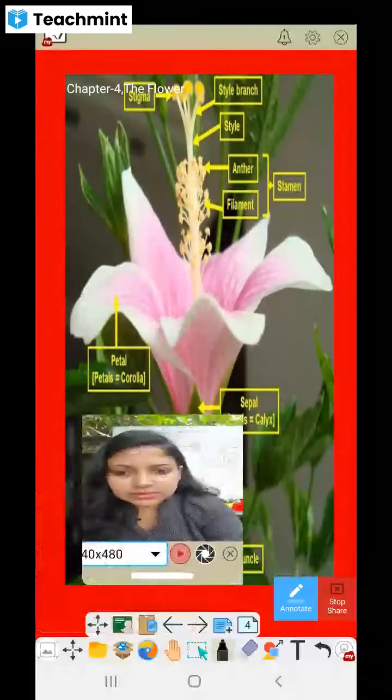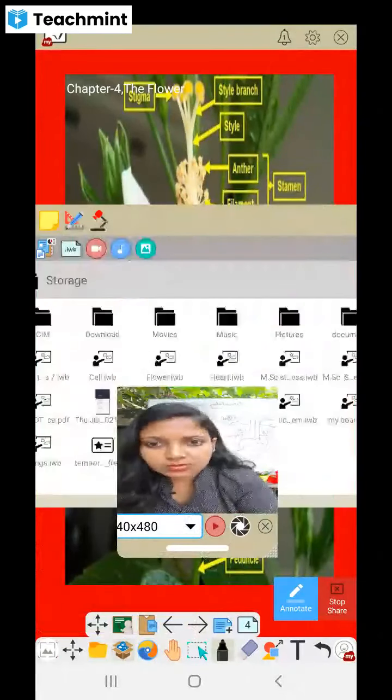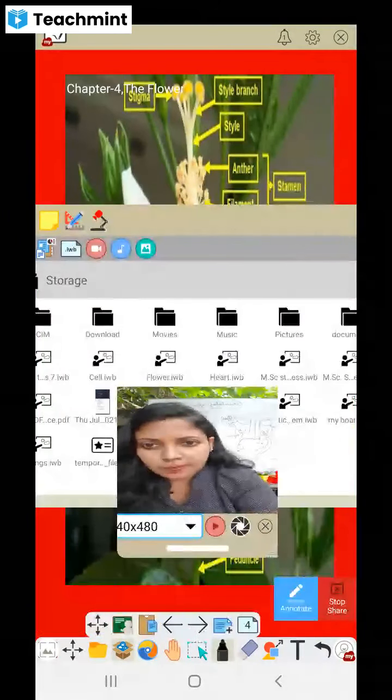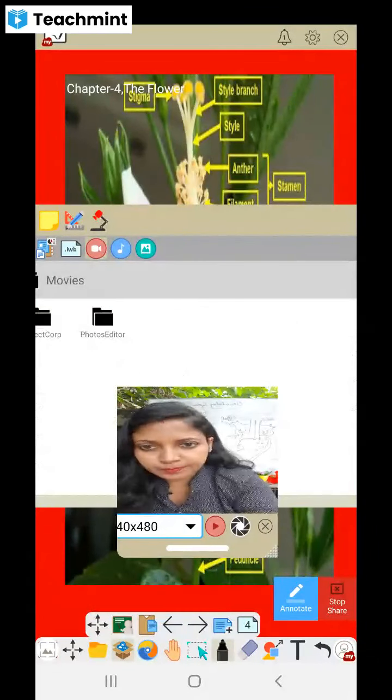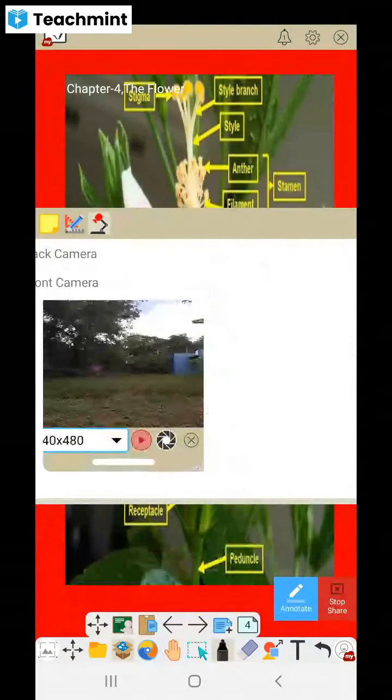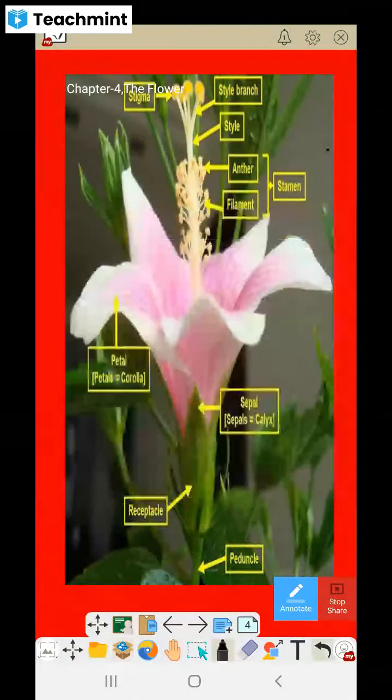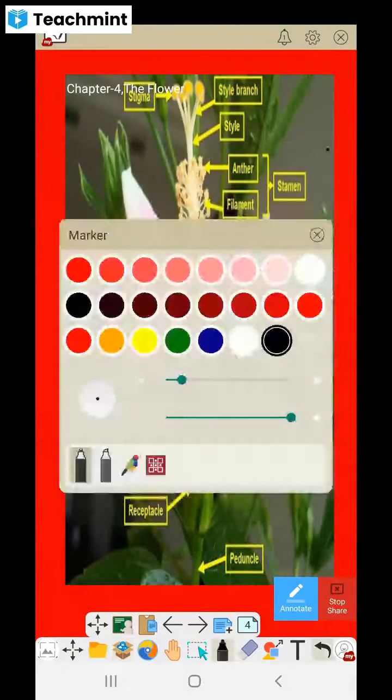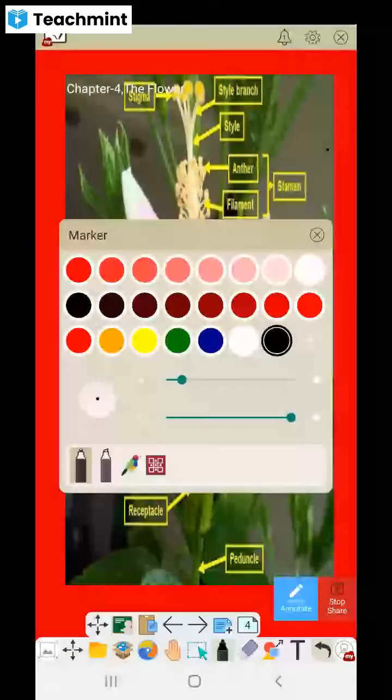So these are certain terms: receptacle, peduncle. All these terms we must know before starting the new terms.